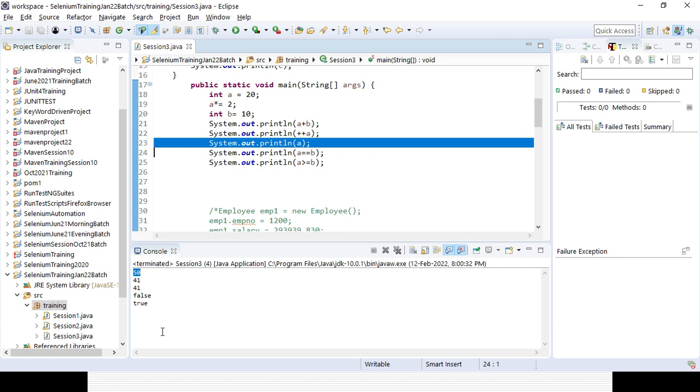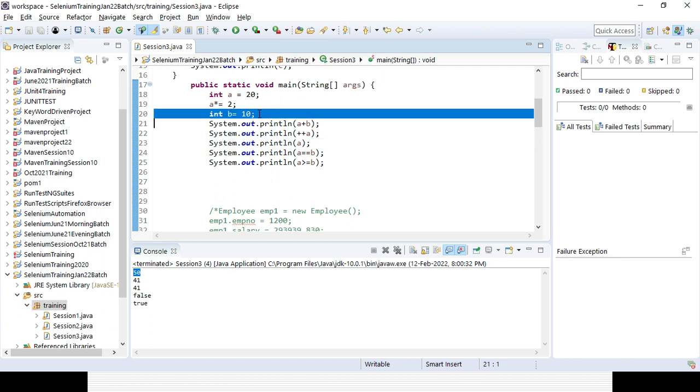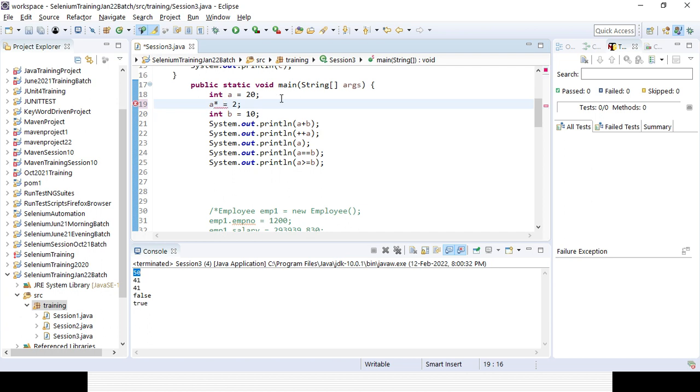So here we see that when you declared int a equals to 20, and then you declared int b equals to 10, the equals to sign, once you gave a space and once you didn't. That does not make any problem. But when you were doing the same thing for this a star equal to, no, this is a different one, right? Immediately it will be a star equal to, at the same time, no space.